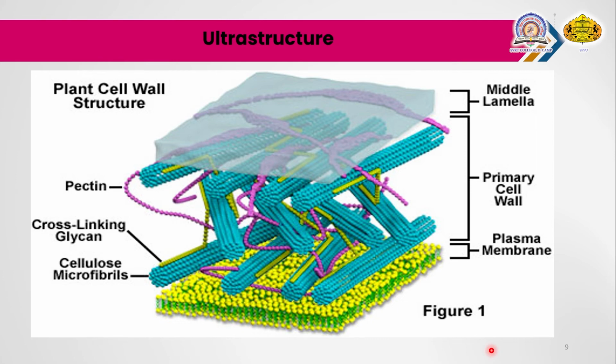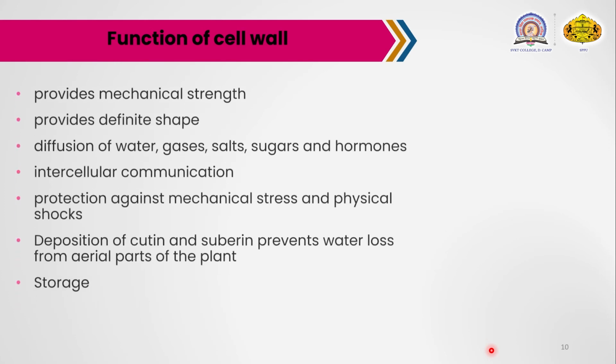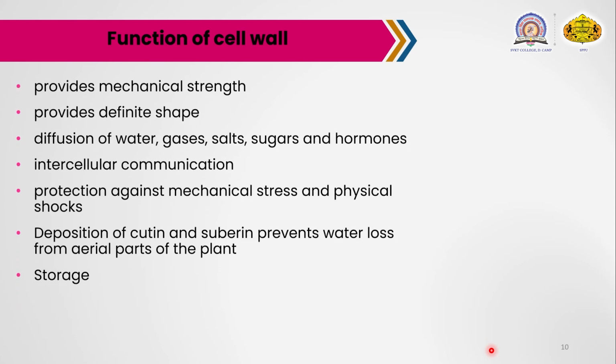Then moving to the last point in today's session, the functions of the cell wall. The cell wall performs various functions in the plant. The first function is that the cell wall provides mechanical strength to the plant cells, that means supporting and rigidity in nature. Then the cell wall also provides the definite shape and size to the plant cells.